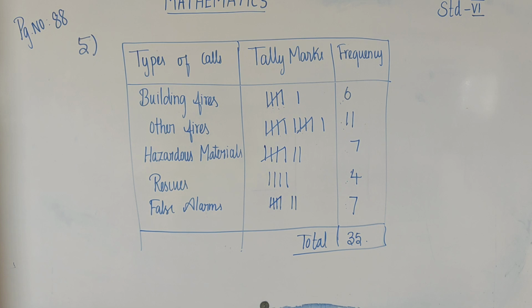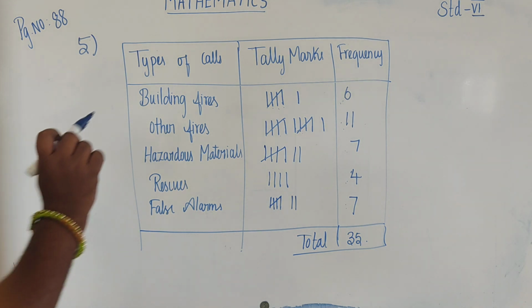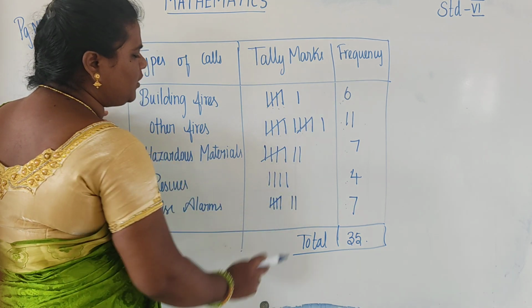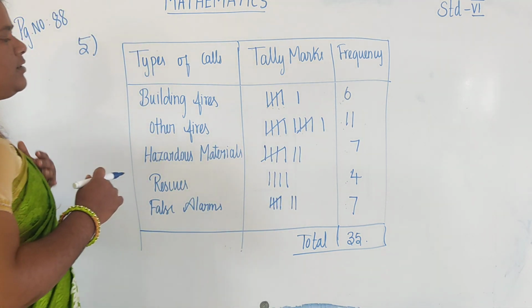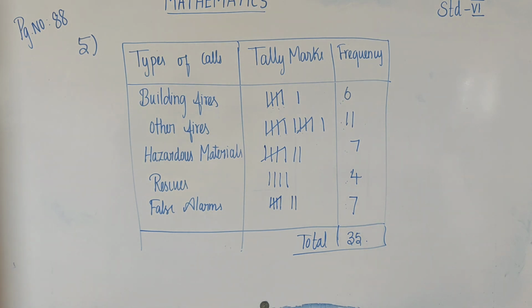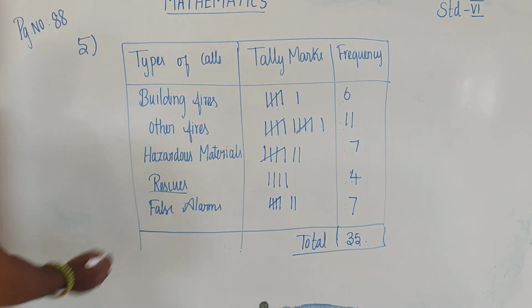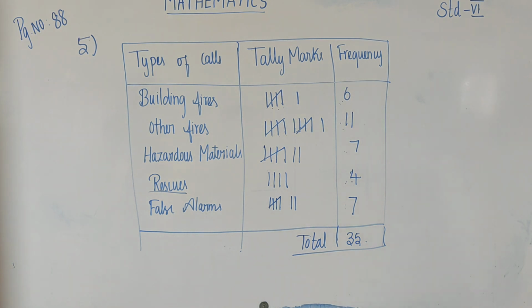What is the second question? Which type of call was recorded the least? So what is given? 6, 11, 7, 4, 7. Which is the least number? This 4 is the least number. 4 is near rescues, so the second answer is rescues.